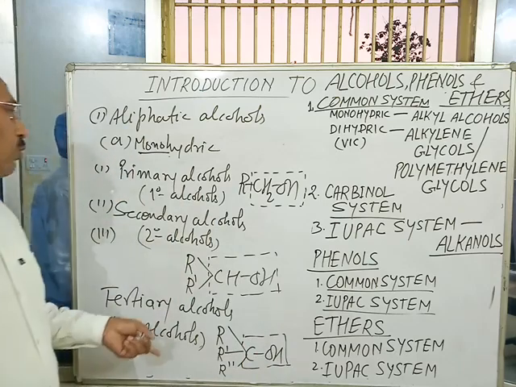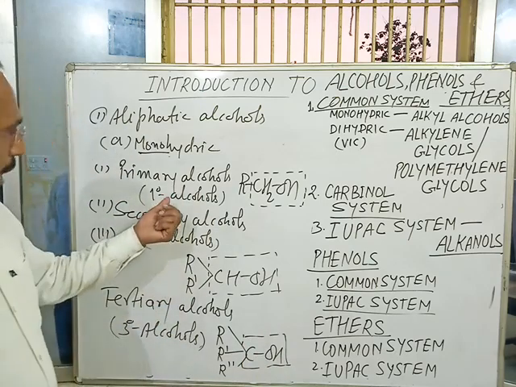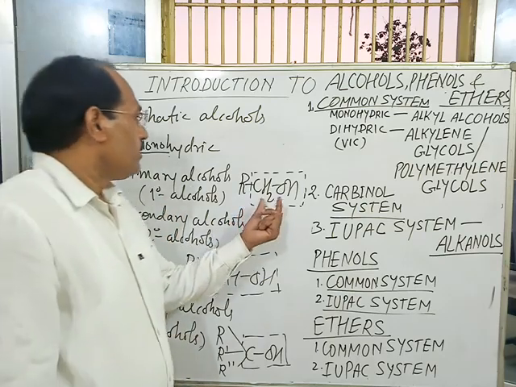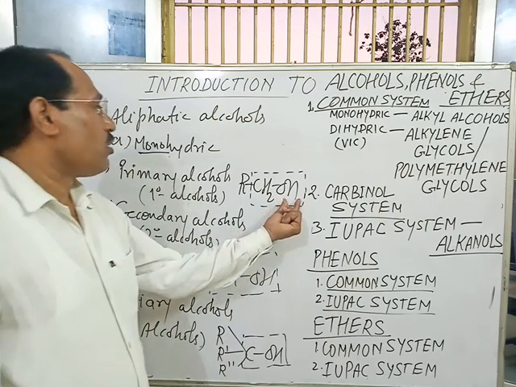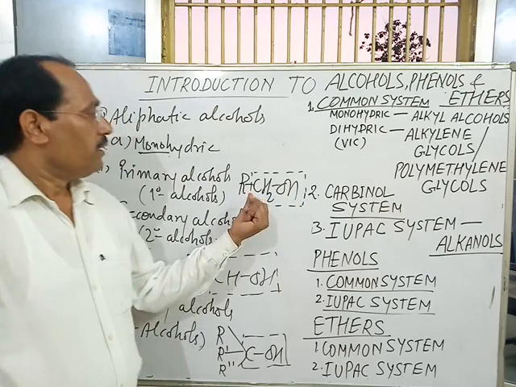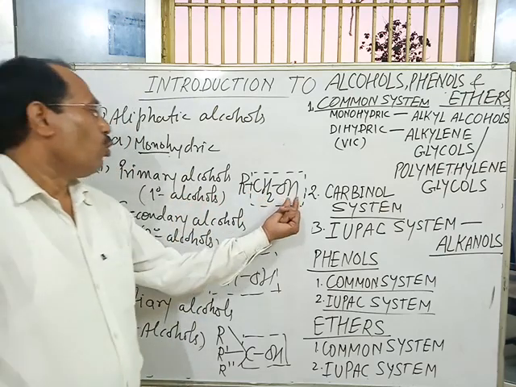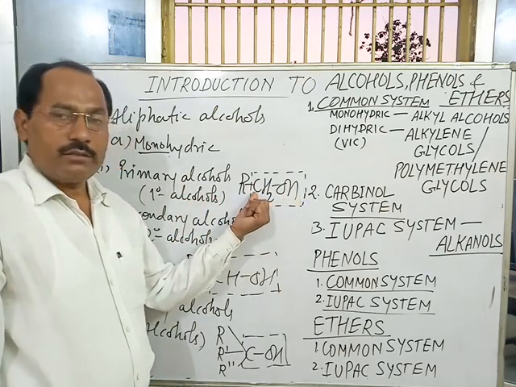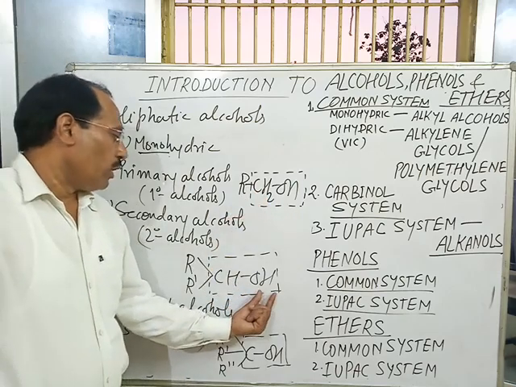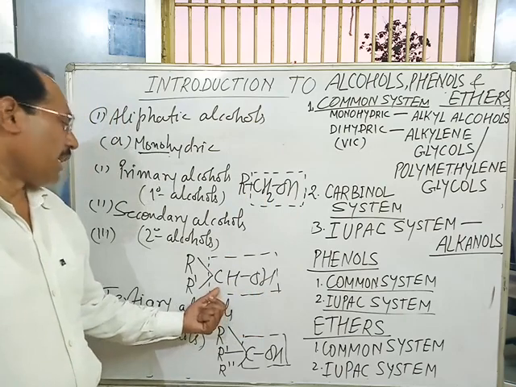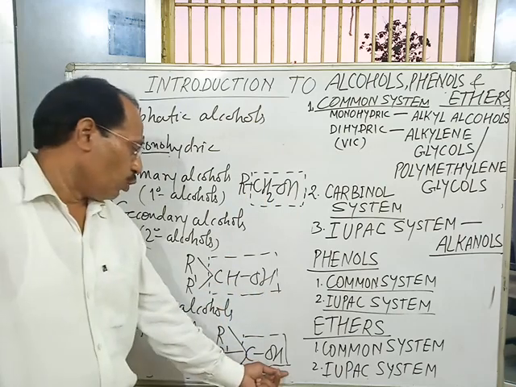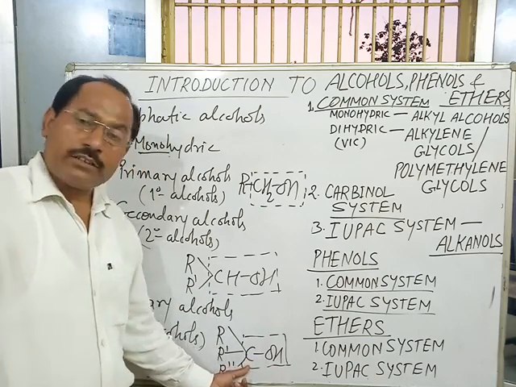Classification of monohydric alcohols into primary, secondary, and tertiary alcohols depends on the attachment of the hydroxyl group to the carbon atom of the hydrocarbon chain. In primary alcohol, the OH group is attached to a primary carbon. In secondary alcohol, the OH group is directly attached to a secondary carbon. And in tertiary alcohol, it is directly attached to a tertiary carbon.